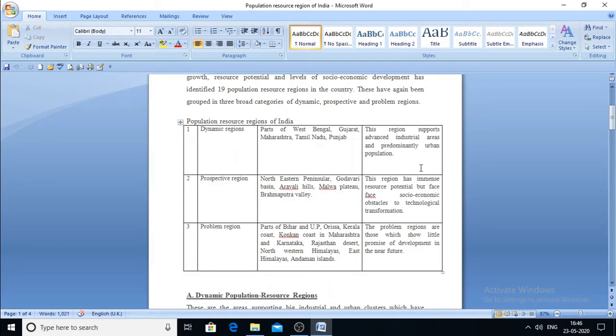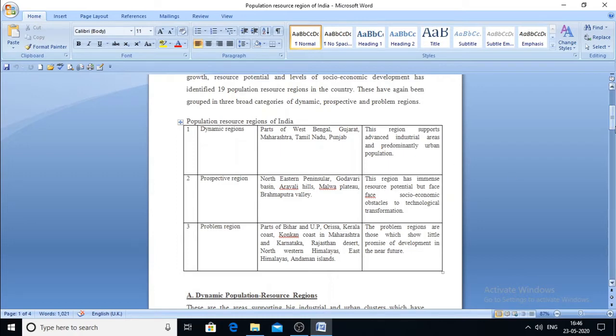These are the urbanized areas, these are the industrialized areas, and these are the most advanced, or we can say the developed areas compared to the other states of India. So if we compare the different states of India, all these four or five states are the most developed compared to the other states of India.